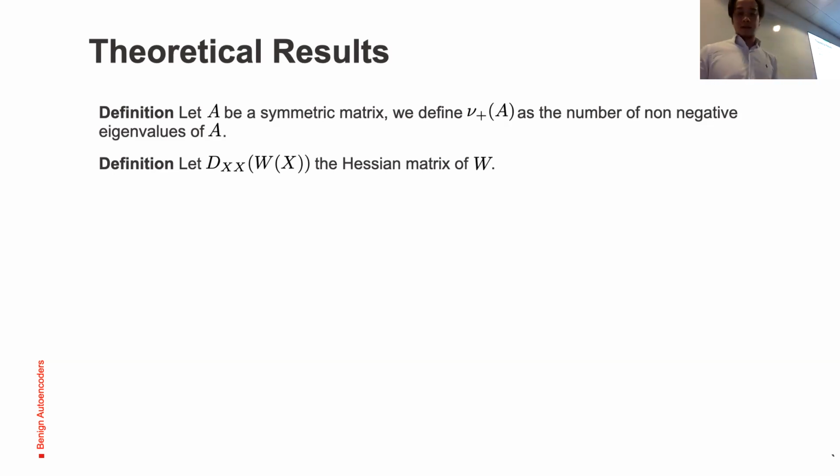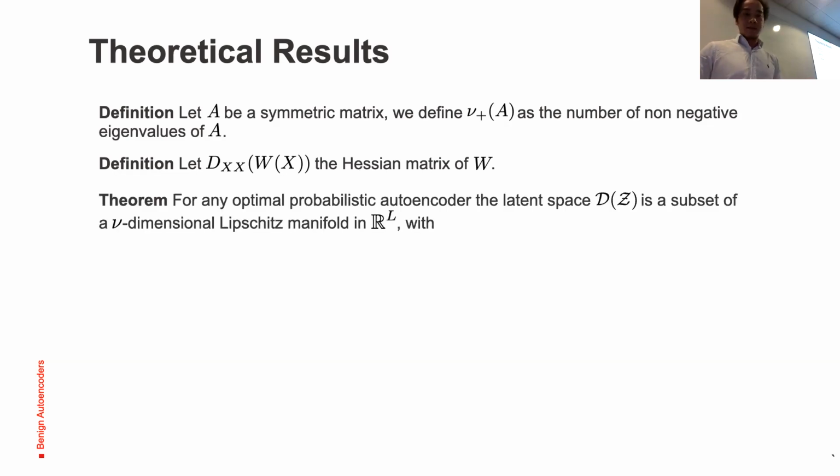And then the following theorem states that for any optimal probabilistic autoencoder, the latent space projected into the original space is a subset of a new dimensional Lipschitz manifold, which means that the latent space is upper bounded by the number of non-negative eigenvalues of the Hessian of W. So we have some information about this latent space. What does it look like?